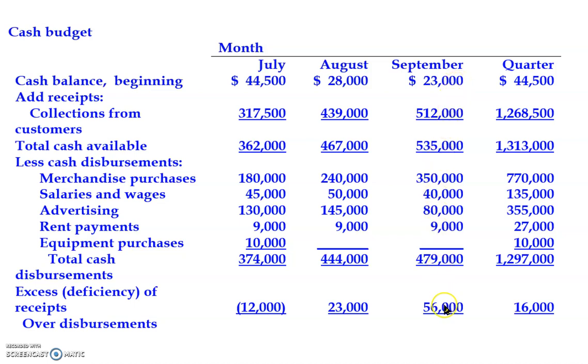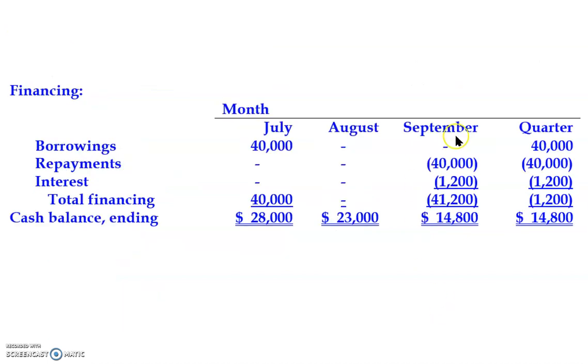Go further down, you see 56,000 excess cash. In September, there's a repayment of 40,000, no borrowing. So total financing is in bracket because there's cash out, and there's a 14,800 cash ending balance.